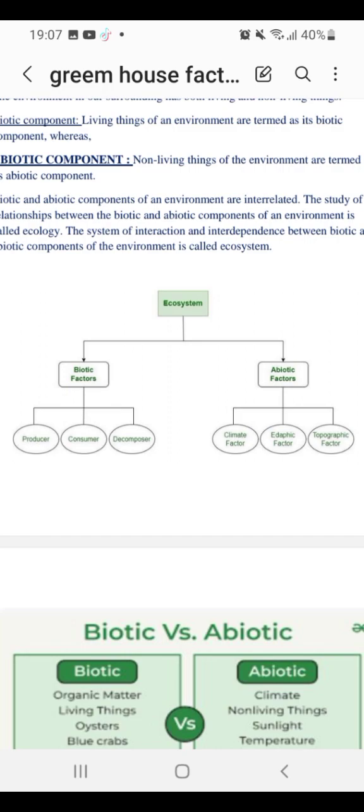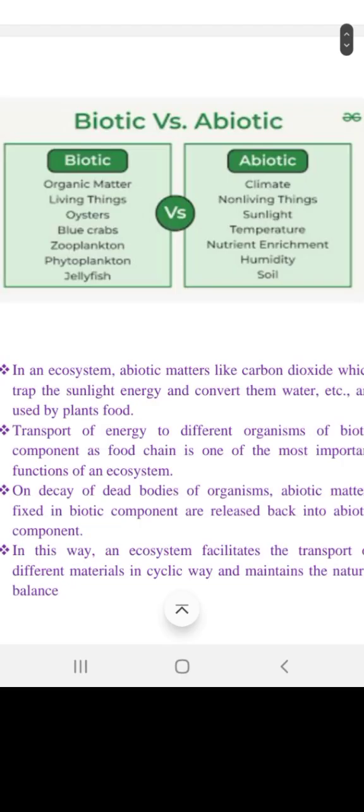We will study there is a thing called ATP, or energy molecule. We will extract energy from those dead organisms and then we are going to consume it for our survival. So an ecosystem facilitates the transport of different minerals in a cyclic way.